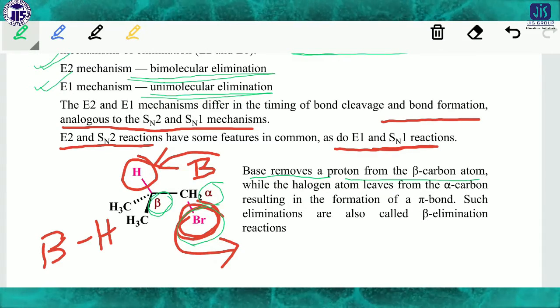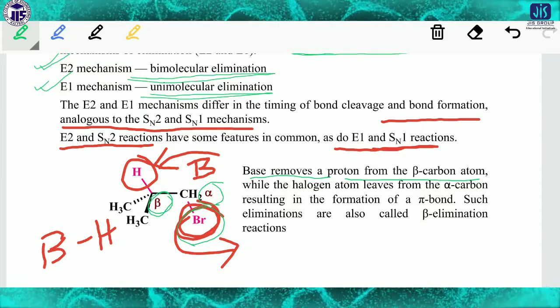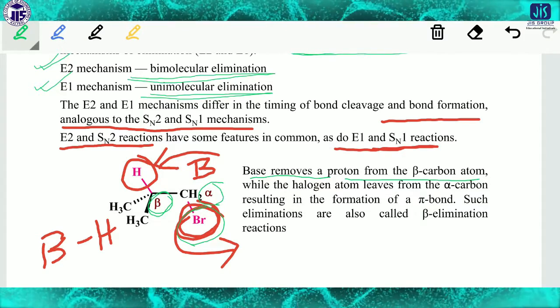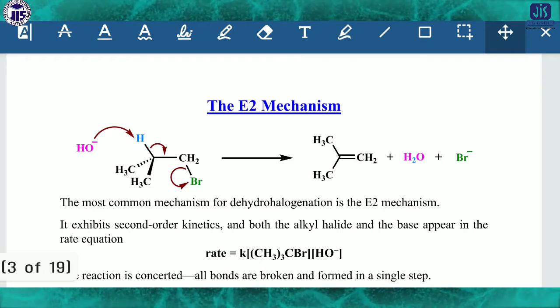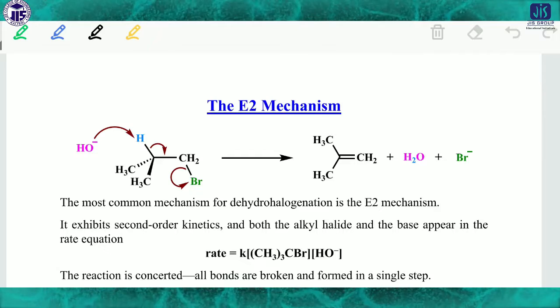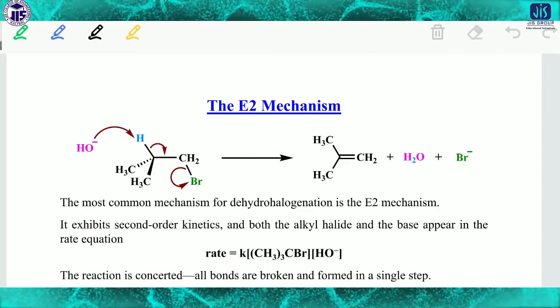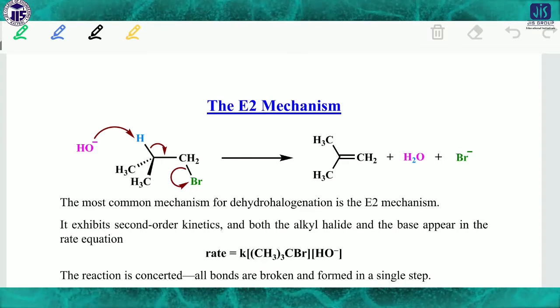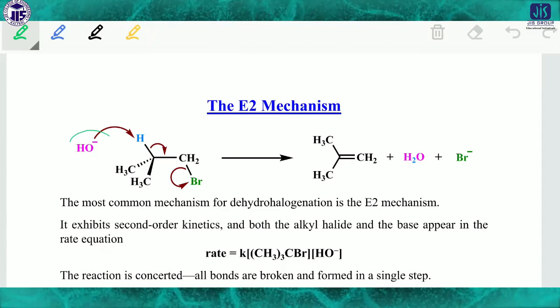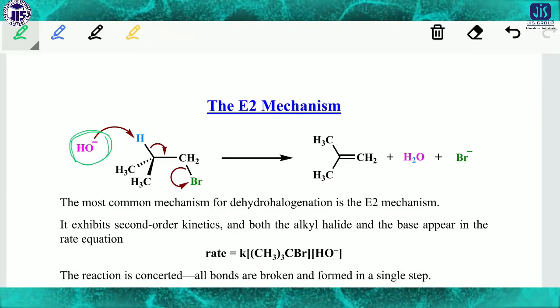Keep in mind that after elimination the double bond will be formed between alpha and beta. Now consider the E2 mechanism, which, as I told you, is almost similar to the SN2 mechanism. Here OH minus acts as a base.